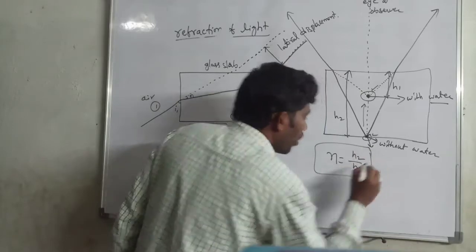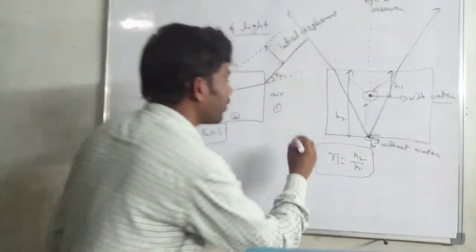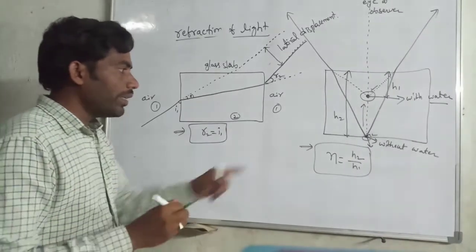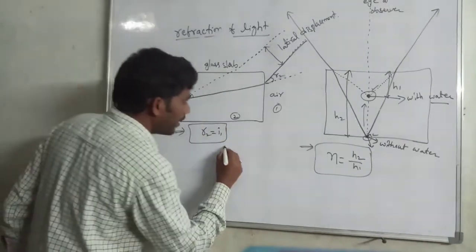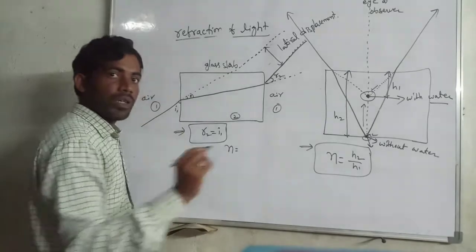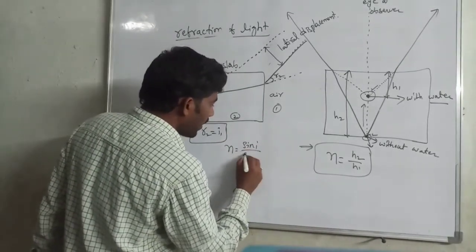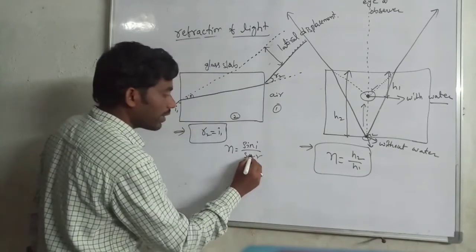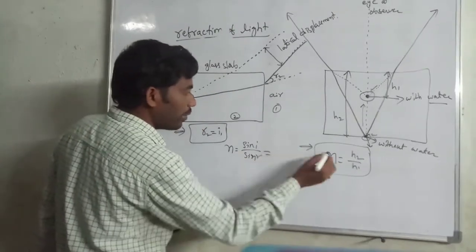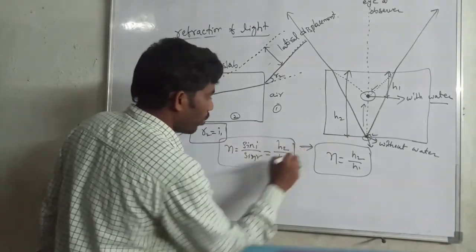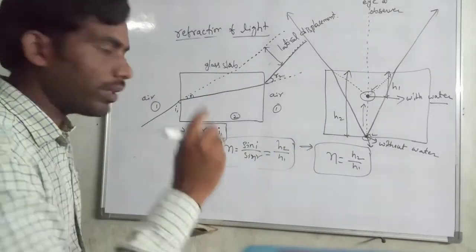This is also an important point for competitive examinations. In the other case, we defined N equal to sin I by sin R; in this case, we define it as H2 by H1. This is a most important term.